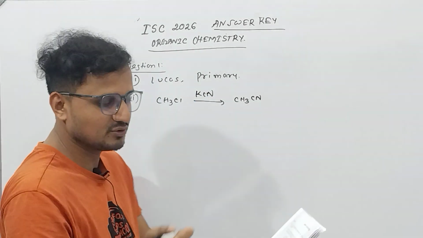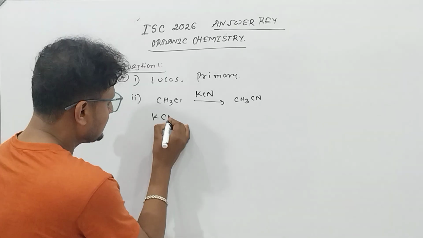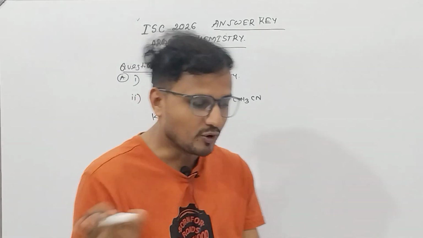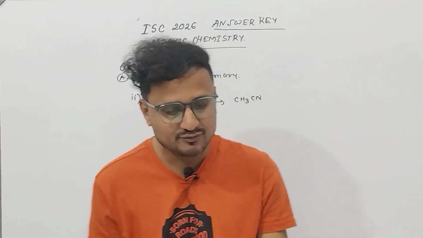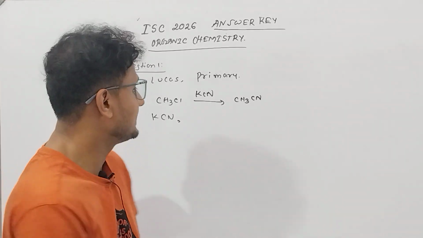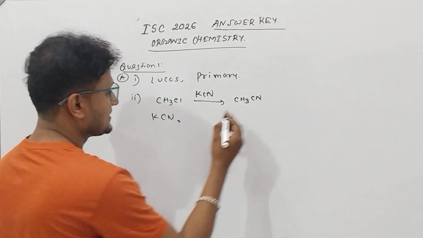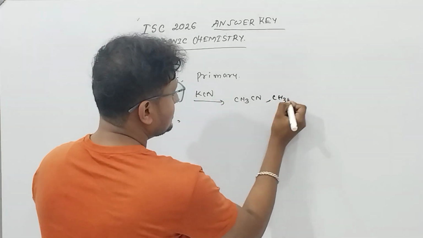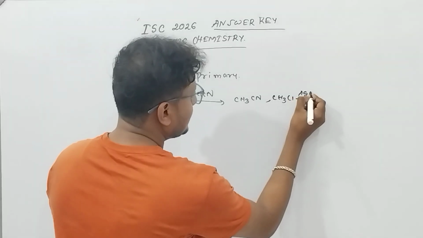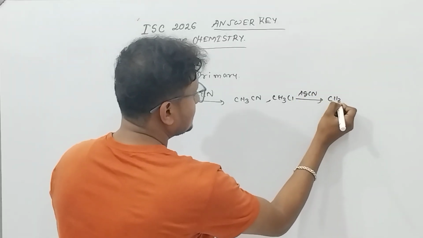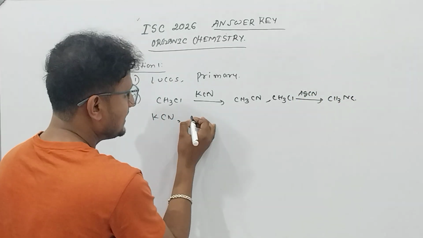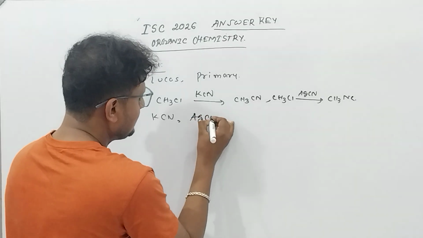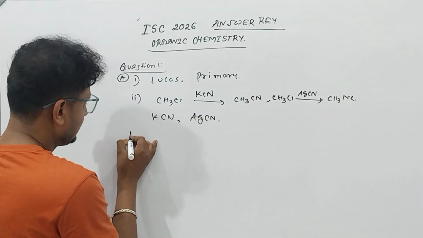Whereas on treatment with dash it forms methyl isocyanide. You can remember this reaction in a similar way: if you treat methyl chloride with silver cyanide, you will get methyl isocyanide. So here it will be silver cyanide.